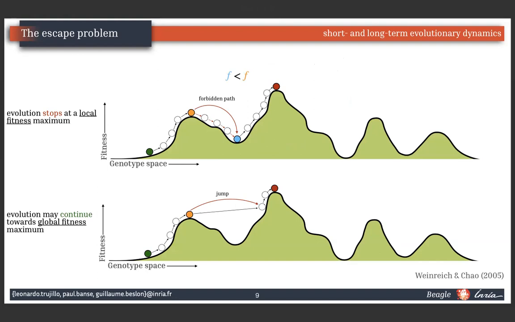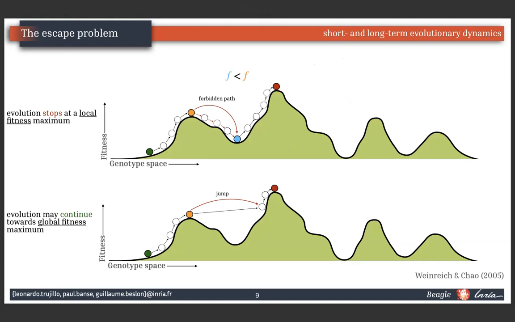However, there may be a problem, which is that once a local maximum of fitness is reached, evolution becomes stuck and cannot continue exploring other higher fitness peaks, or may never be able to reach a global maximum.